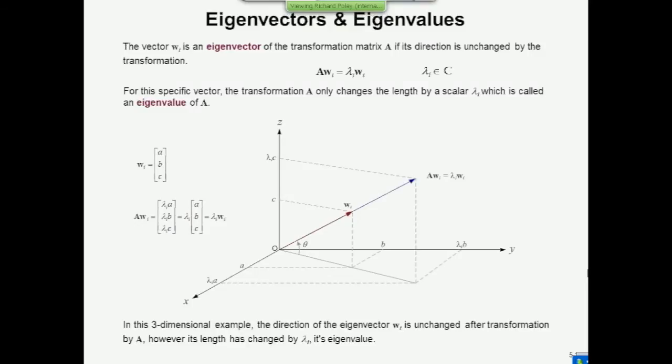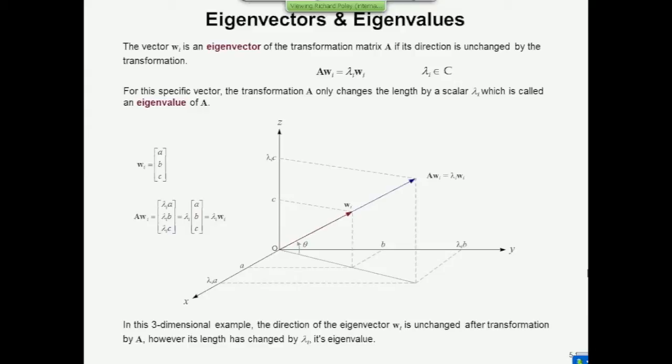So here's a graphical way of thinking about an eigenvector. This crimson line here represents a vector which is unchanged under the transformation using an n by n matrix A. So A is going to be 3 by 3 because it's a three-dimensional system. So W sub i, whatever i is, 1, 2, or 3, under multiplication by A, that vector has exactly the same direction, but its length in this case is increased by the quantity lambda.